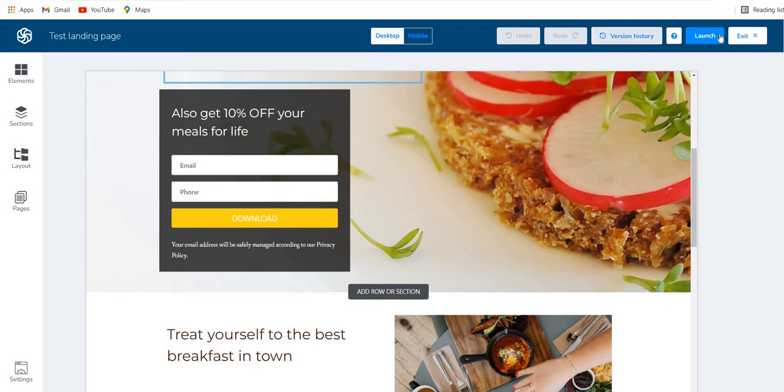You can see the version history. You can see launch and exit. If you want to launch, once you're done with this, you'll have to click on launch. Unless and until you do not launch, it will not go live.